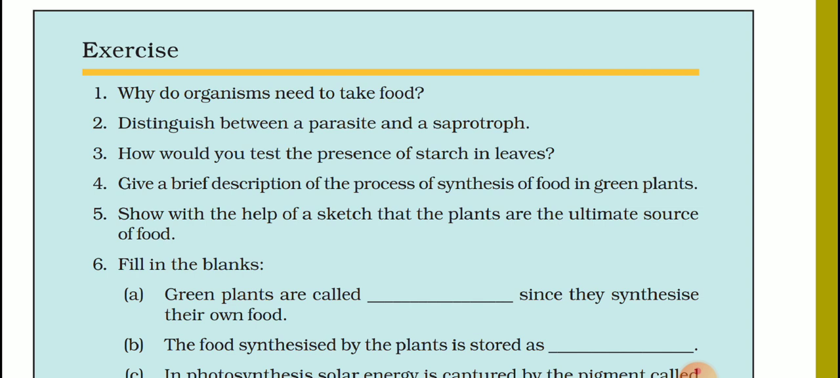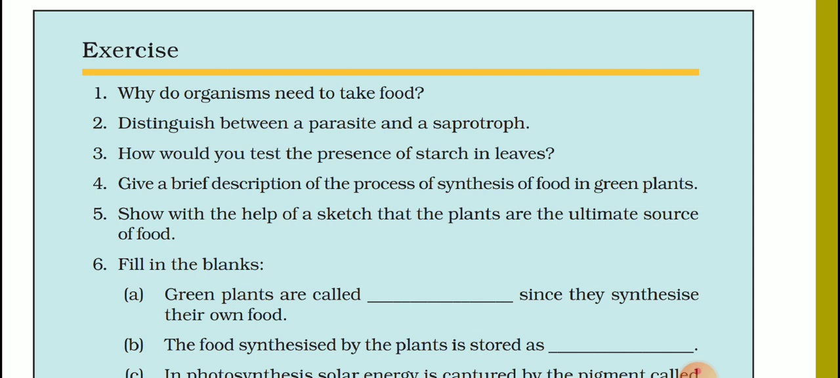Now the third question is, how would you test the presence of starch in leaves? First you take leaves and remove chlorophyll from the leaf by boiling it in alcohol. After boiling it in alcohol, you put 2 or 3 drops of iodine solution. When you put drops of iodine solution, its color changes to blue. That indicates the presence of starch. In simple words, we can test the presence of starch in leaves by iodine.